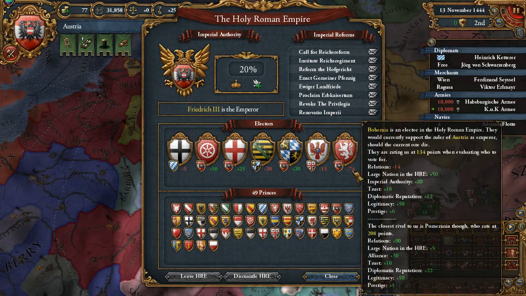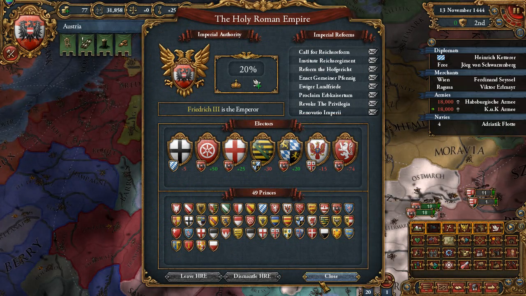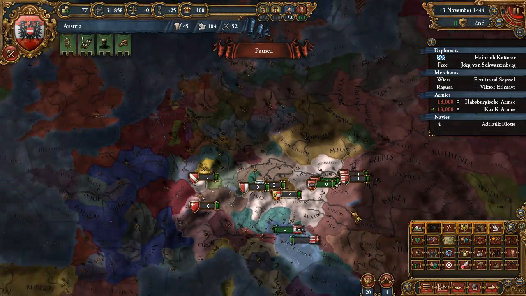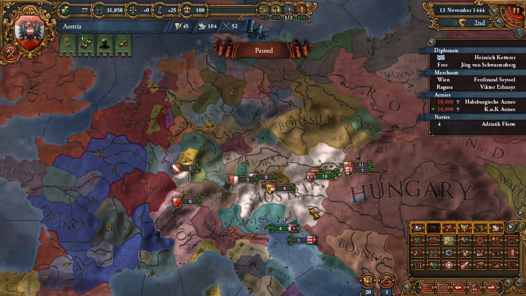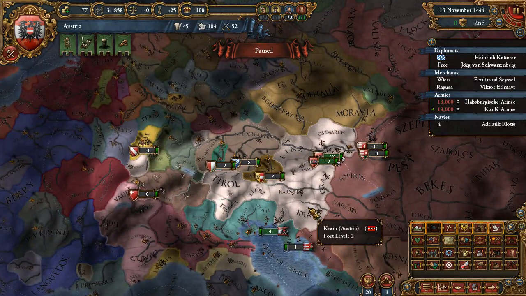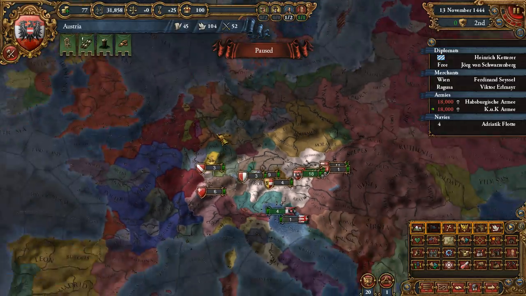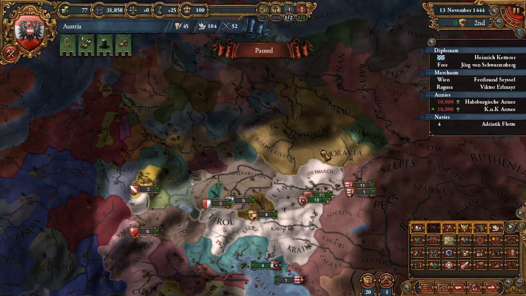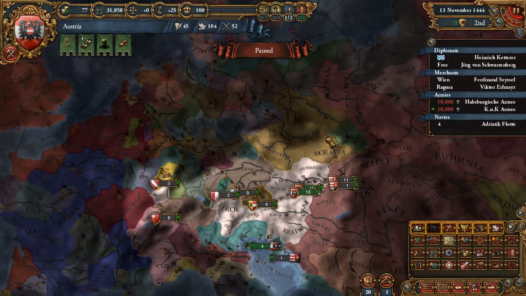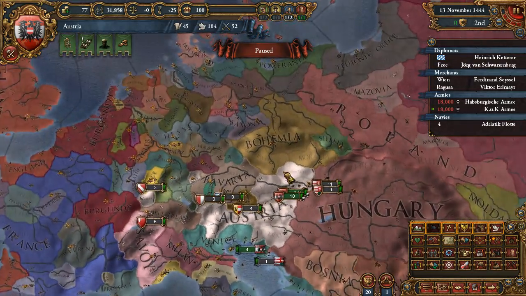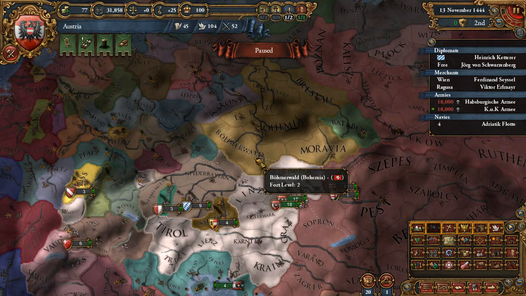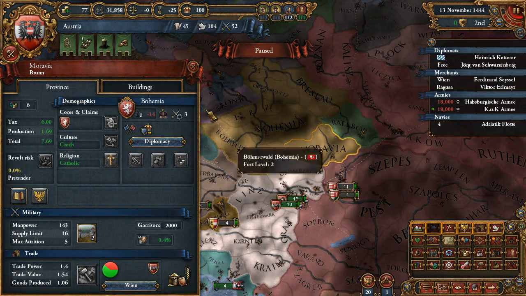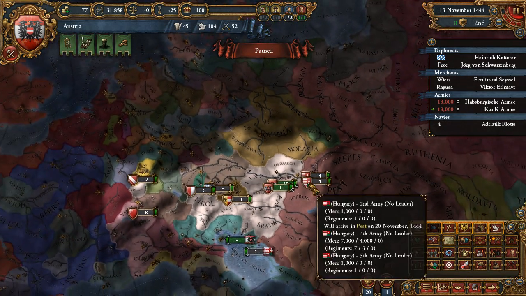I think I pretty much got all of them. Yeah, it's all of them. Okay. I'm pretty sure we cannot grant electorate to ourselves. So we're not gonna annex anyone in the Empire. Well, maybe some Bohemian lands, but I'm not gonna annex Bohemia. No. Just taking their lands is enough. Taking their lands like Bommerwald, Bohemia, Moravia, yeah, these.